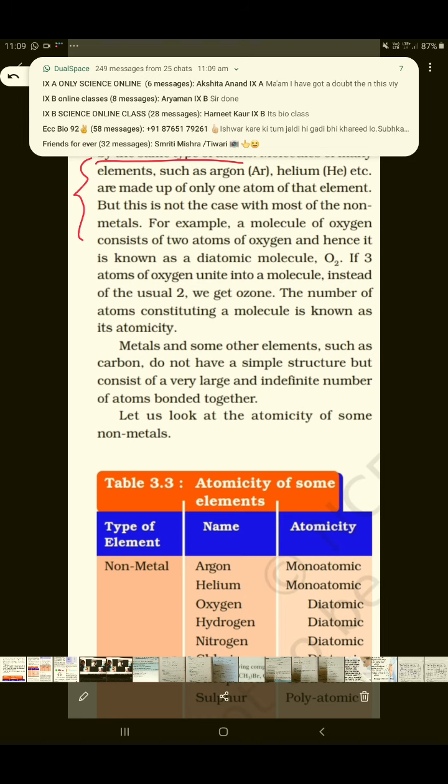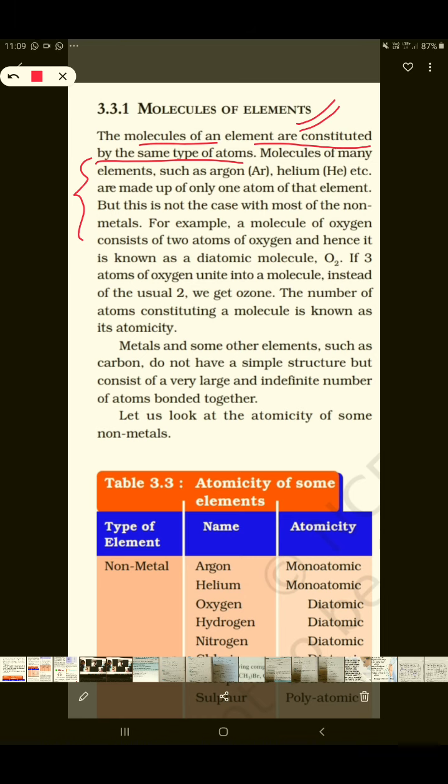We are going to study molecules of some elements such as argon and helium. They are made up of only one atom of that element. You can see that a single atom of argon can exist. It doesn't need to combine with any other atom of argon.